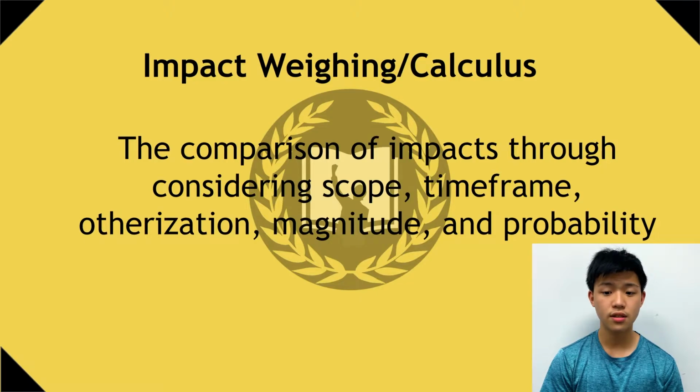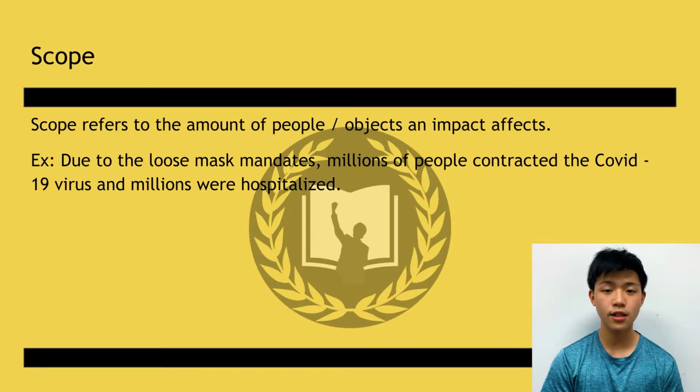The definition of this is the comparison of impacts through considering scope, timeframe, otherization, magnitude, probability, and others. So the next thing we're going to be talking about is scope. Scope refers to the amount of people and objects that an impact affects. For example, due to loose mask mandates, millions of people contracted the COVID-19 virus and millions were hospitalized. In this case, this impact has a large scope because there were millions who were affected by the virus.